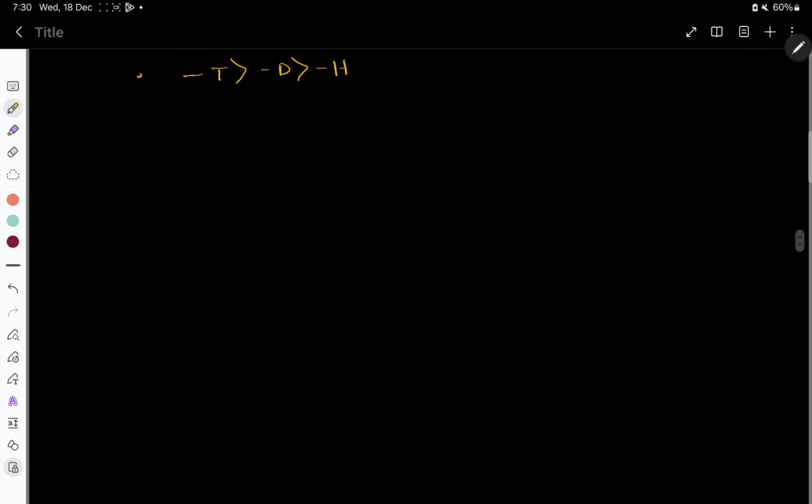Okay, now it is time to study their applications. Why do we need to know which group is showing the plus I effect and which the minus I effect? Although compared to other effects like hyperconjugation and resonance we give this the least priority, it is very important to know which one shows the plus I effect and which shows the minus I effect, and a lot of applications are there. I'm going to discuss them one by one.